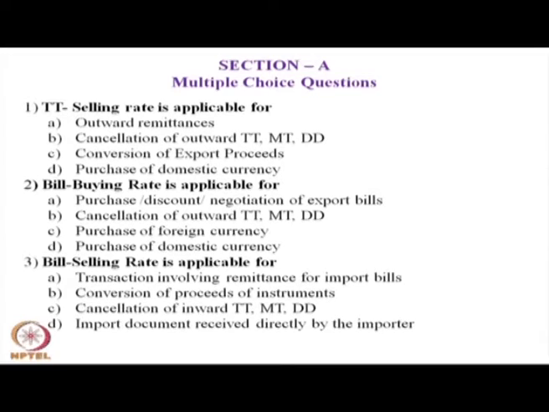Question number 2. Bills buying rate is applicable for: the choices are for you. A, purchase discount negotiation of export bills. B, cancellation of outward TT, MT, DD. C, purchase of foreign currency. D, purchase of domestic currency. Mark the answer, keep it with you.